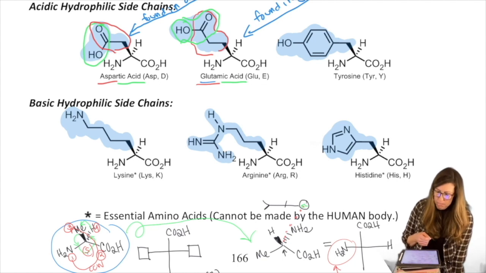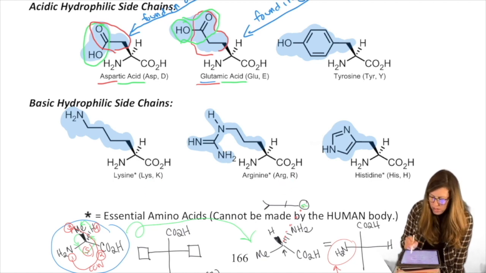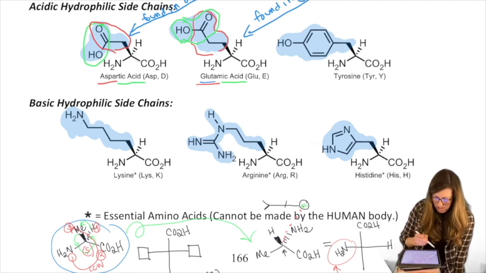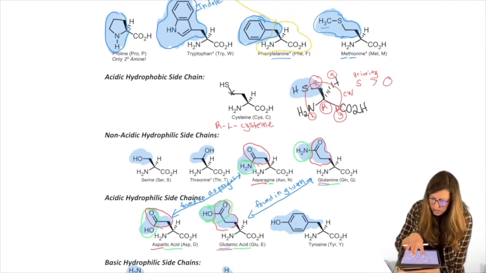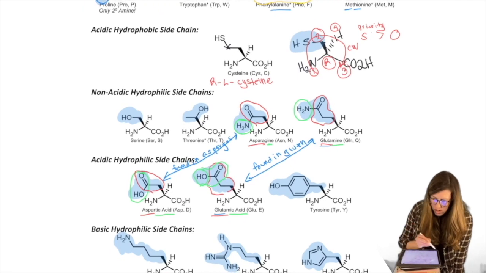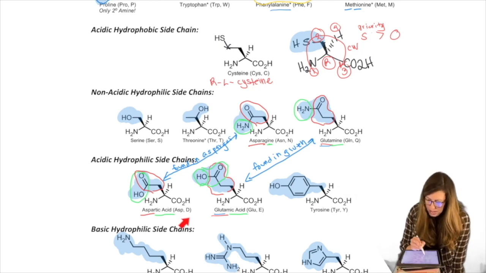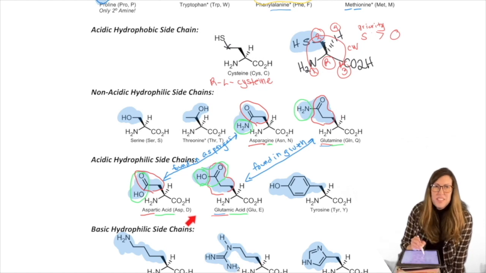I want to draw your attention also to the abbreviations. Eventually when you do enough biochem, you'll accidentally memorize some of these. So lysine could be abbreviated LYS, that's pretty logical, but then K. Why is that? It's because there's another L. Is there another L? Yeah, leucine gets the L, stole the L. There's also lots of A's. Aspartic acid can't have the A because who had the A? Alanine has the A. I kind of remember that one because it's the first one on the list. It's the next most simple after glycine.